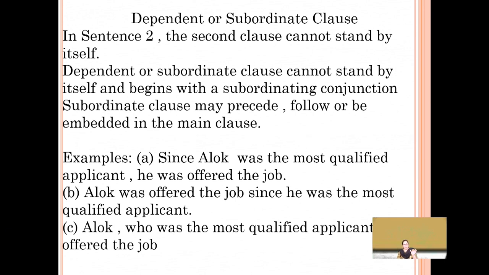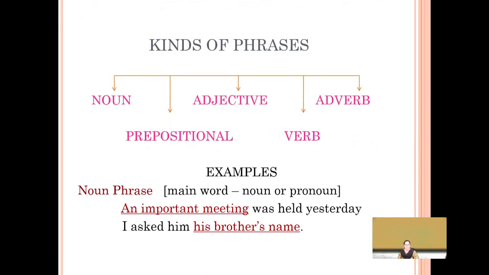Here, Alok was offered the job is the independent or the main principal clause, and since he was the most qualified applicant is the subordinate clause. Have a look at sentence number C. Alok, who was the most qualified applicant, was offered the job. Now here the clause is embedded in the sentence, who was the most qualified applicant.